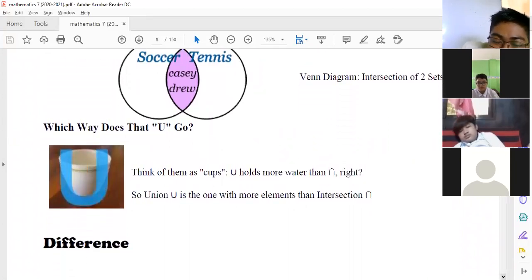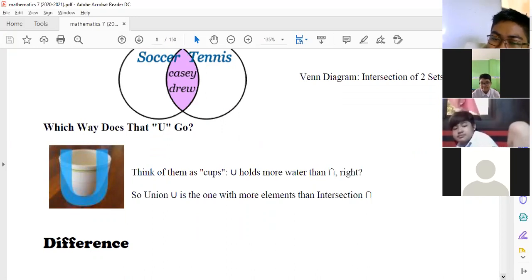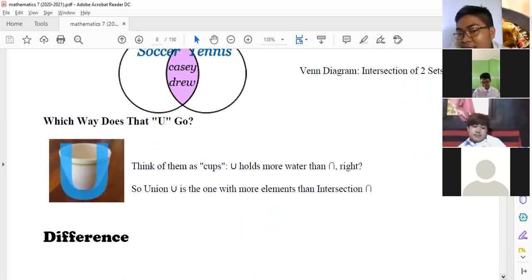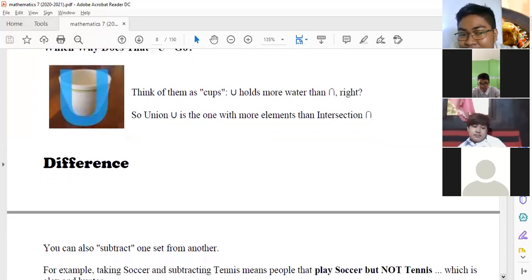So think of them as cups. You hold more water than, ayan. So 'di ba, mas marami sila kaninang nasa union, pero nung nag-intersection na kung saan na lang sila parehas. So the union is the one with more elements than intersection. So mapapansin nyo, mas marami si union kaysa kay intersection. Kasi sa intersection, ulitin ko lang, it holds only "and". So yung nasa gitna lang. That is the intersection.